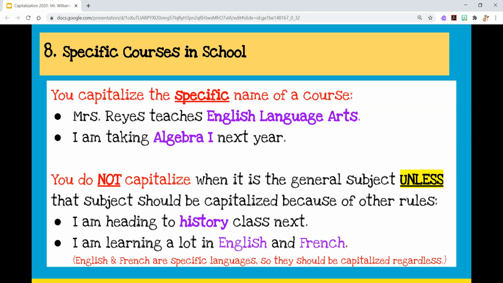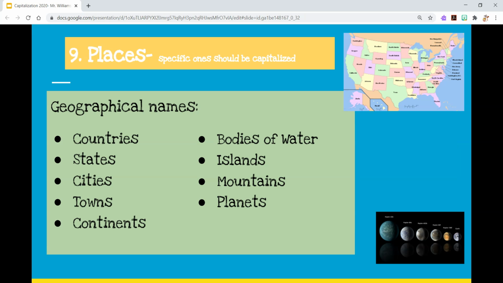The same rule applies for animals. If you have a golden retriever, you keep that lowercase. But if you have a Siberian husky, Siberian is going to be capitalized because that's referring to a location, Siberia. So just be aware that sometimes you can get a little tricky with these rules, but you can find the logic in them if you think about it.